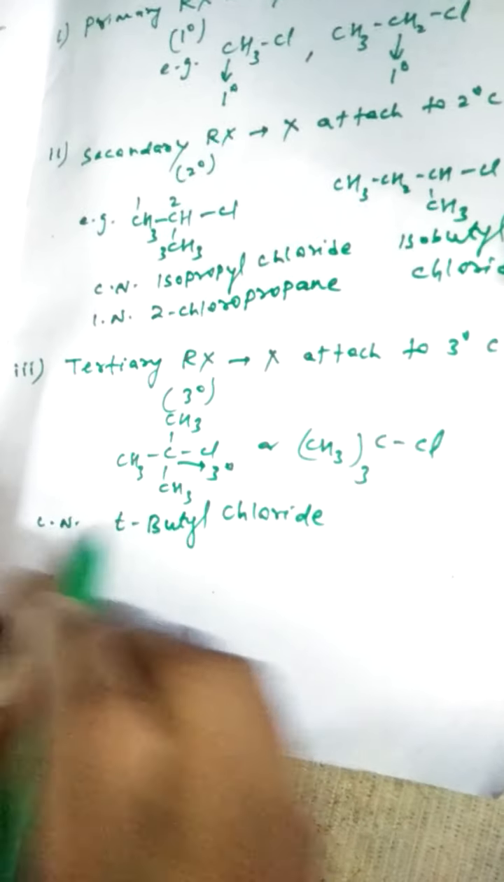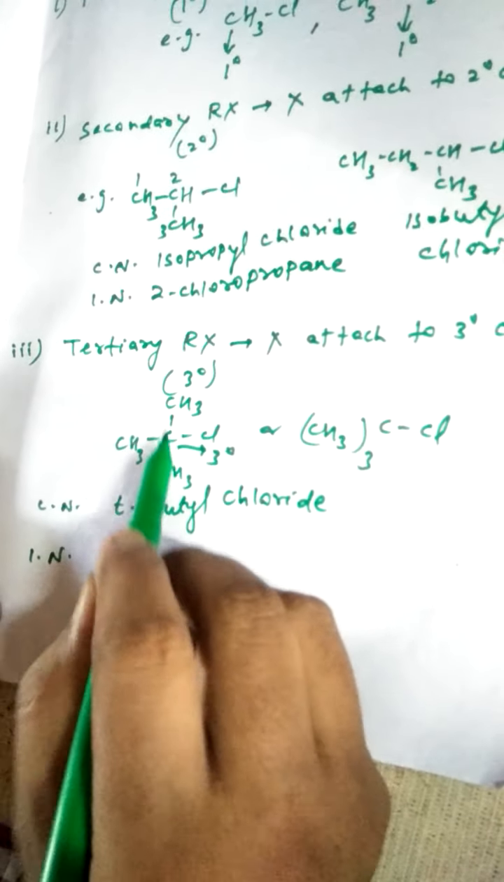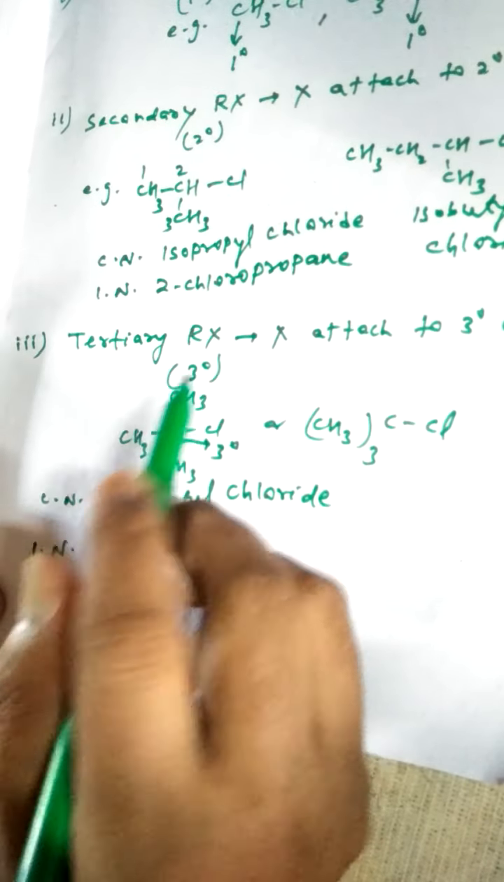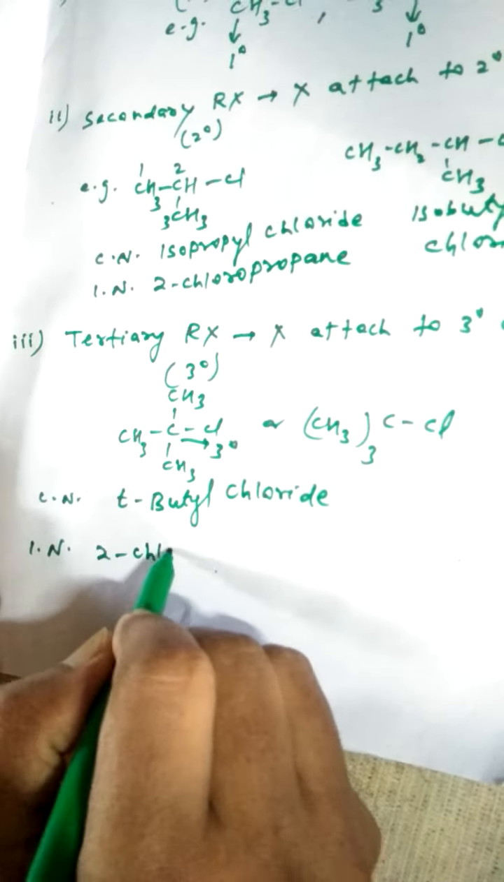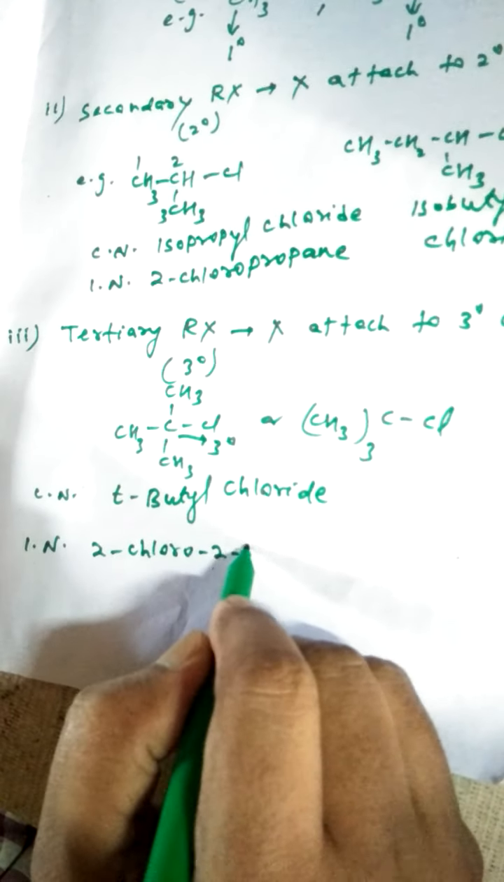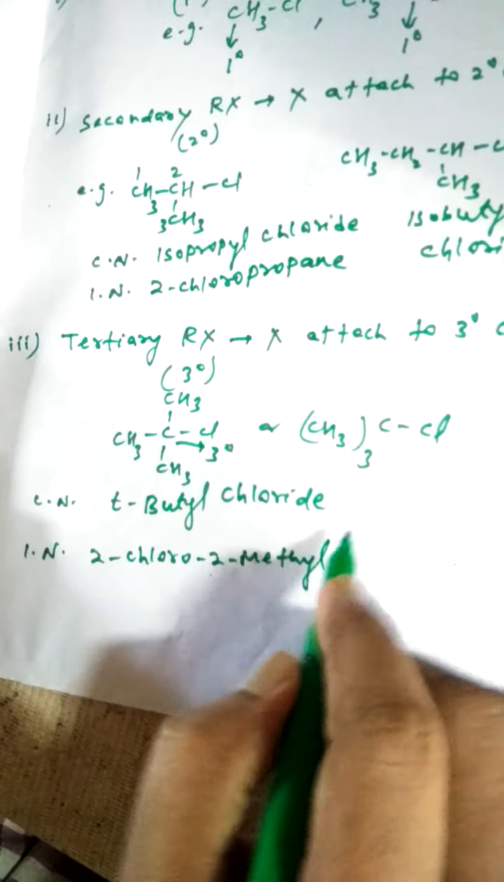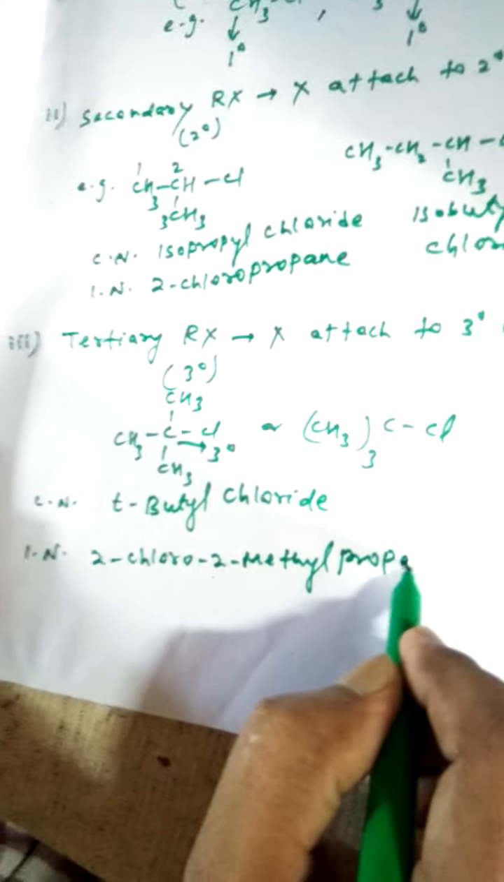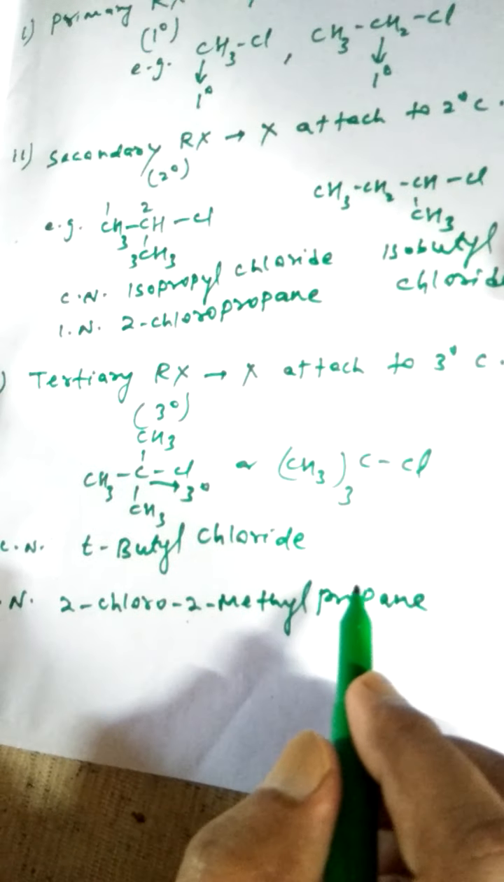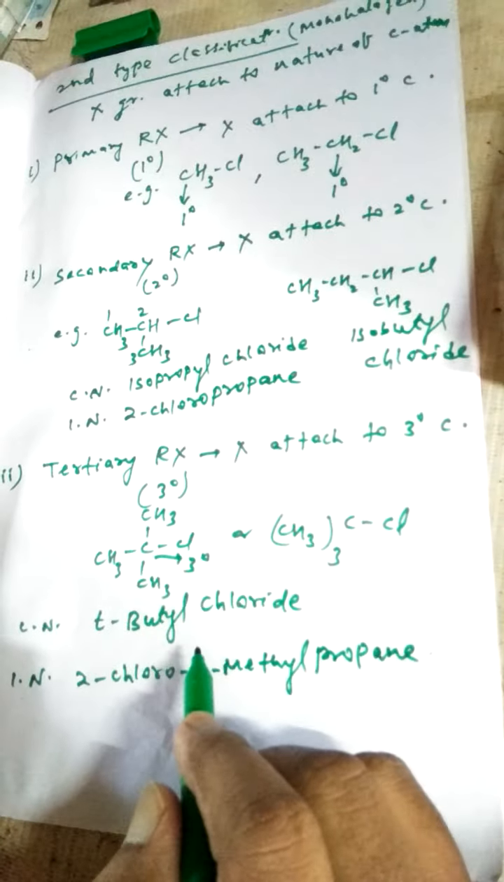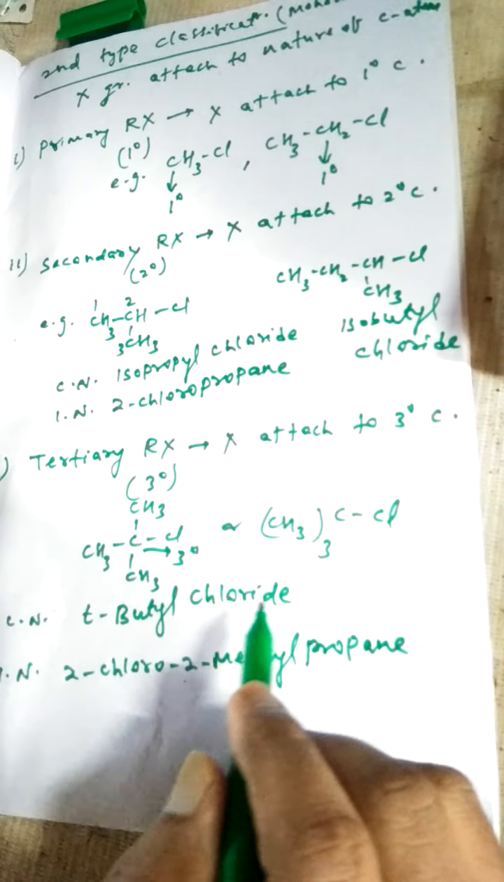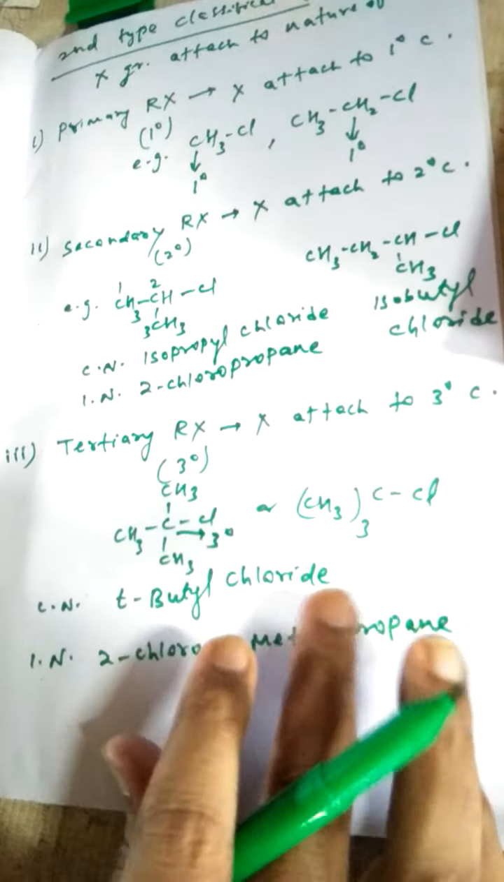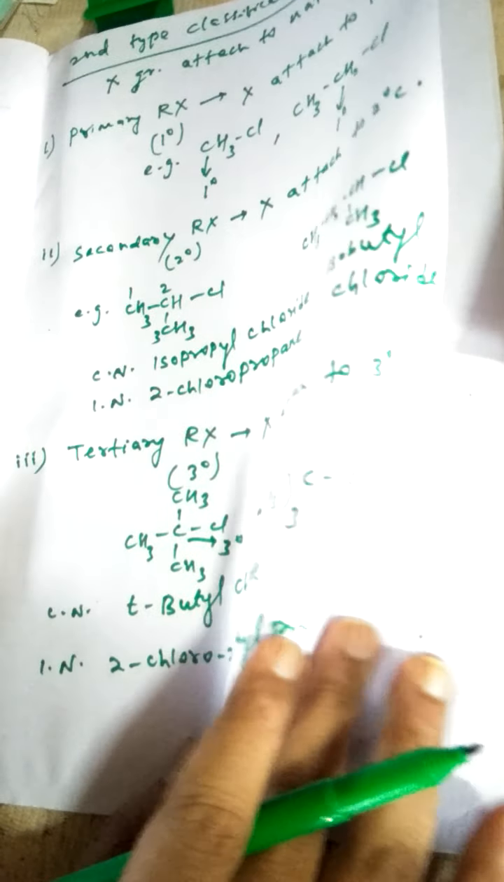So the common name is tertiary butyl chloride. What is its IUPAC naming? 1, 2, 3. So 2-chloro 2-methyl propane is the IUPAC naming of this alkyl halide, or tertiary butyl chloride. So these are a few examples and the classification of alkyl halides: primary, secondary and tertiary alkyl halides.